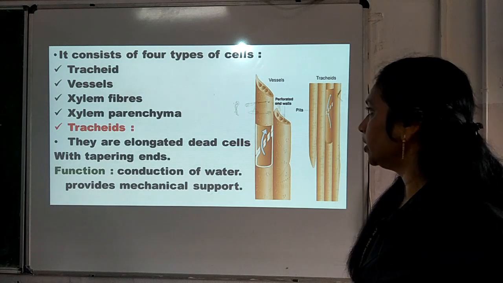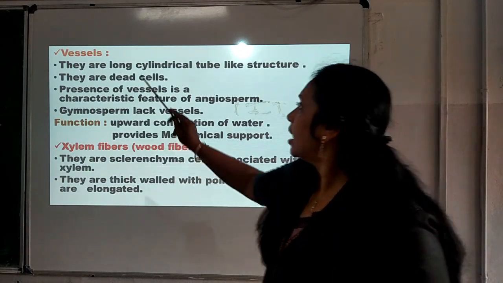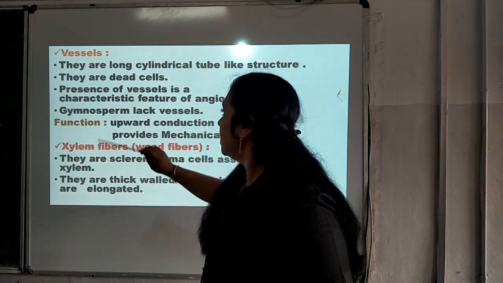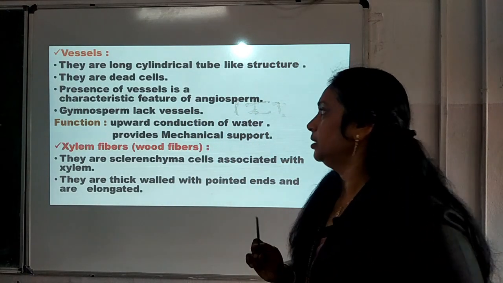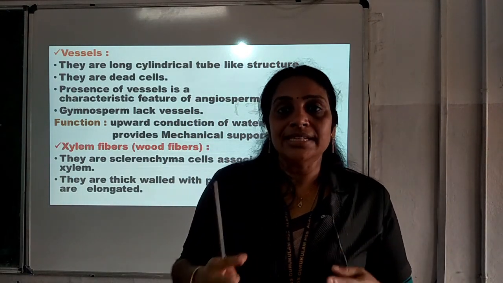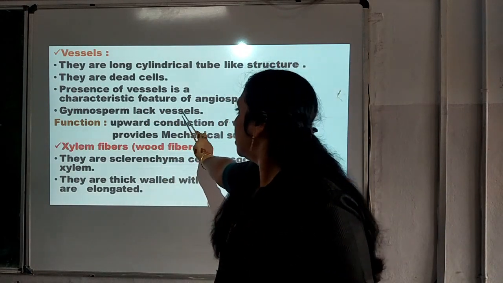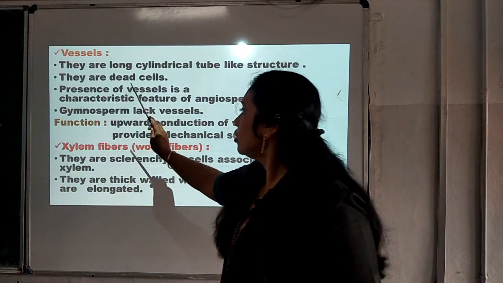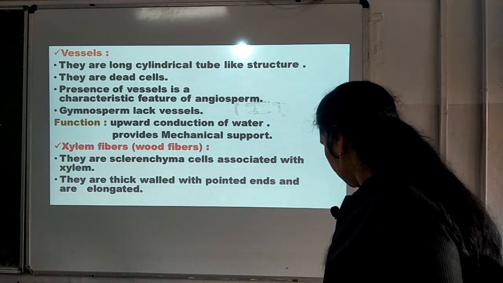That is related to the tracheids present in xylem. Next one is the vessels. They are long cylindrical tube-like structures. They are also dead cells, and the presence of vessels is a characteristic feature of angiosperms. In angiosperms, vessels are present, and in the case of gymnosperms, vessels are absent. The gymnosperms lack vessels. The function of vessels is upward conduction of water and providing mechanical support.